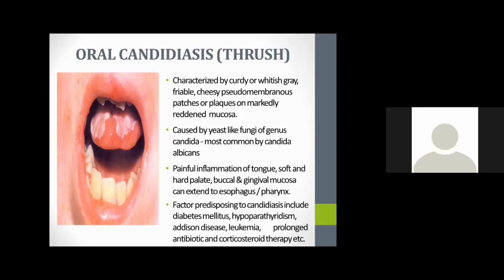The factors predisposing to candidiasis include systemic diseases like diabetes mellitus, hypoparathyroidism, Addison's disease, leukemia, or prolonged antibiotic or corticosteroid therapy. So if we get any oral thrush condition, we should analyze these underlying pathologies also. This also helps in the diagnosis, whether any other systemic disease is involved or not.